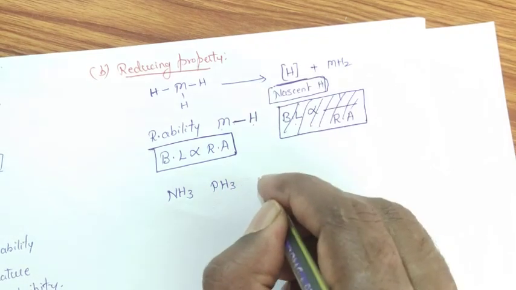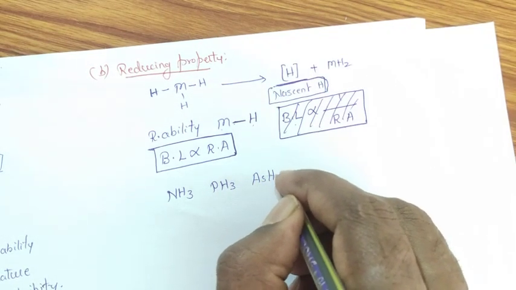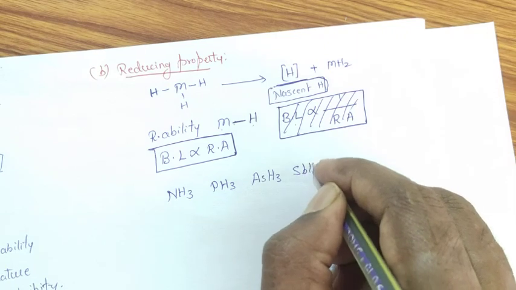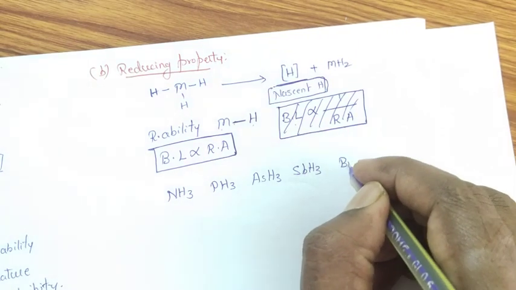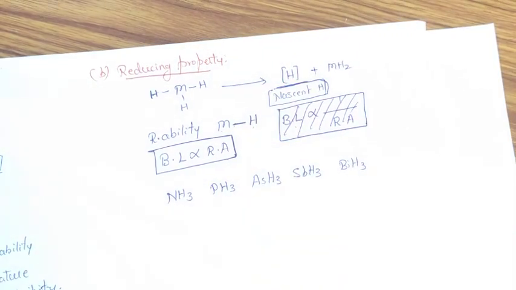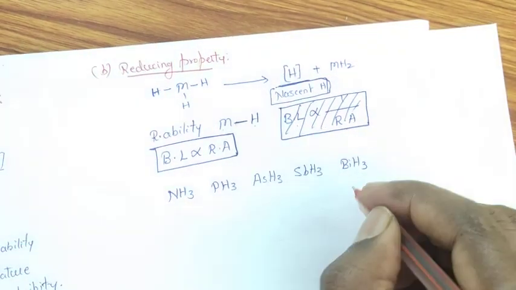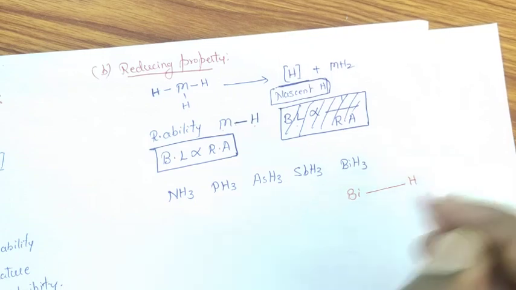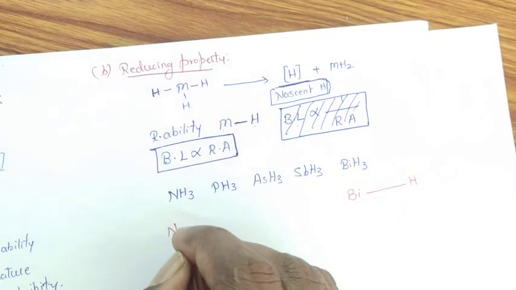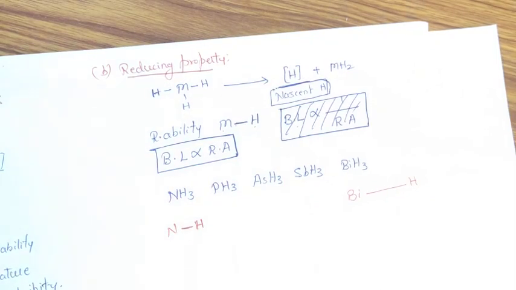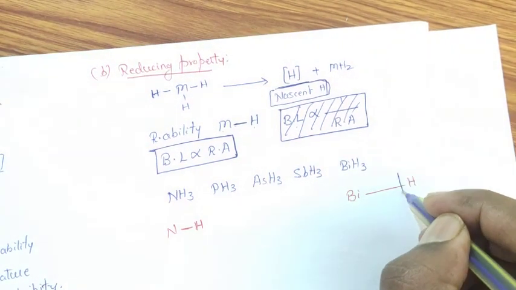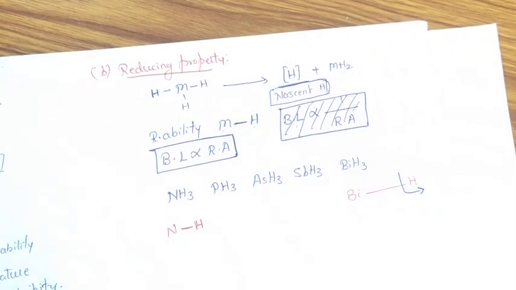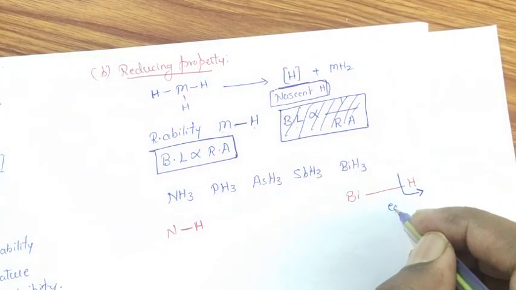phosphine PH3, arsine, stibine, and bismuthine. In case of bismuthine, the bond distance between bismuth and hydrogen atom is maximum. In case of ammonia, the bond distance between nitrogen and hydrogen atom is minimum. So in case of bismuthine, releasing of nascent hydrogen atom is easy.